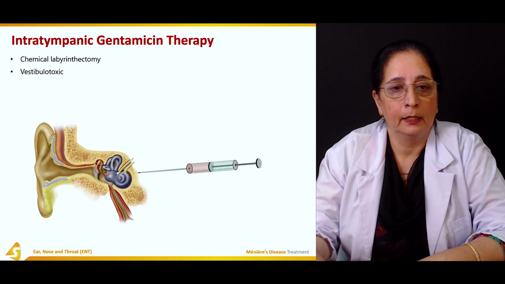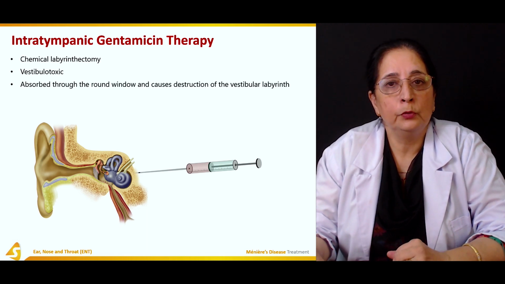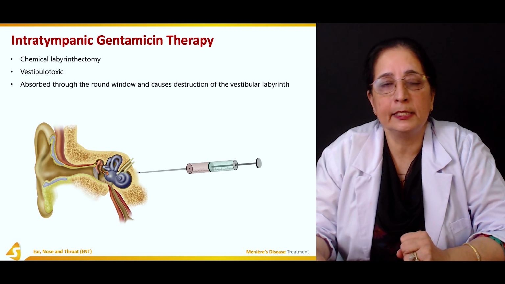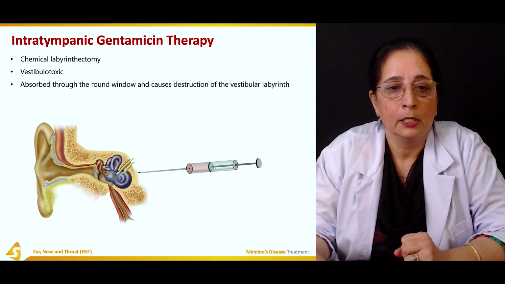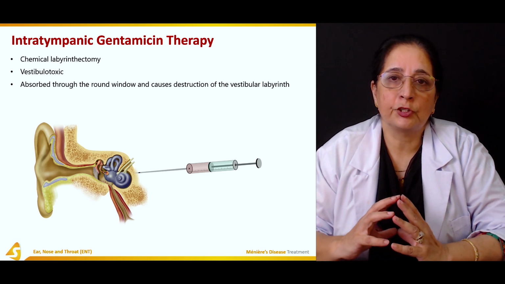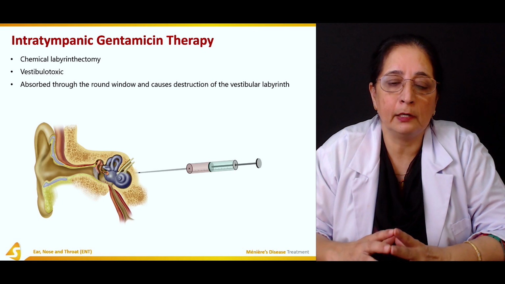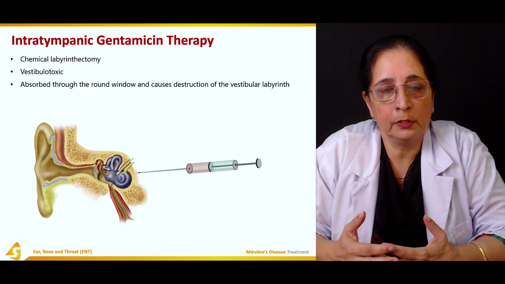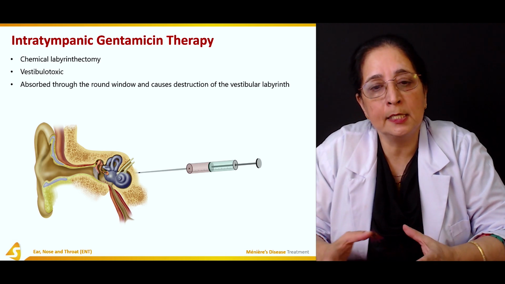It is vestibulotoxic, absorbed through the round window and causes destruction of the vestibular labyrinth. And this can cure the symptoms of Meniere's disease.